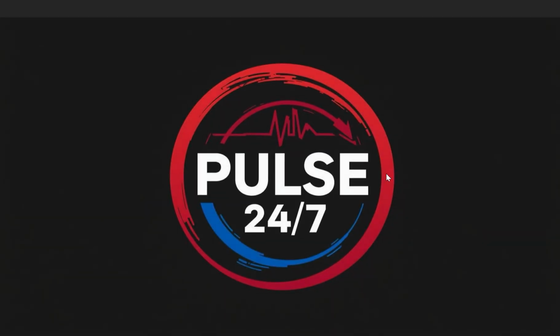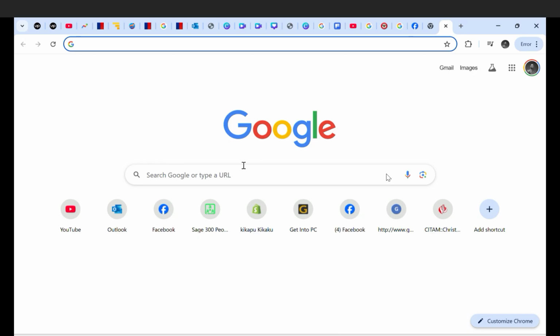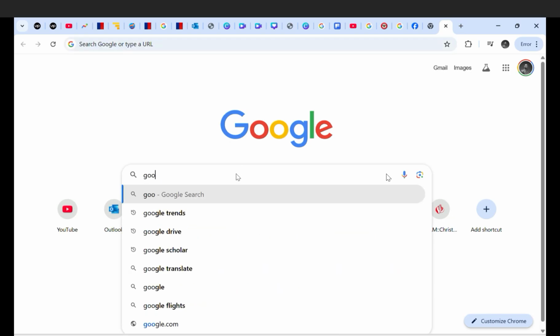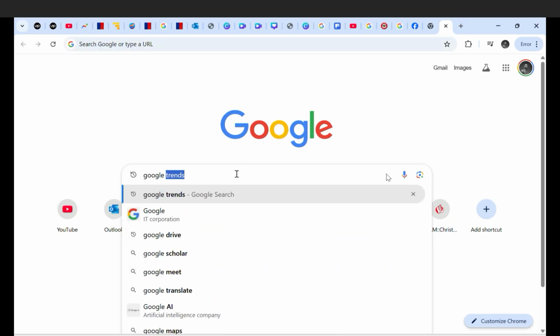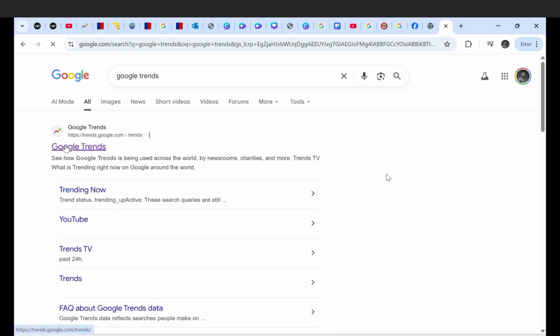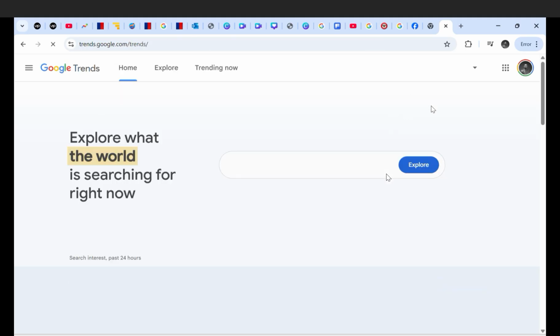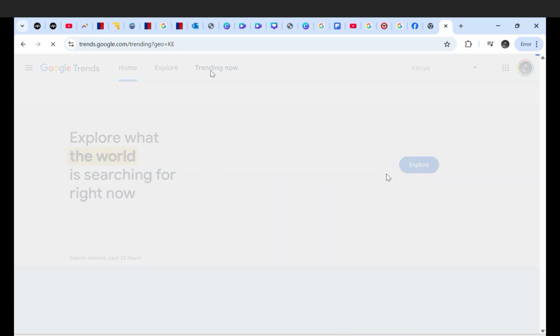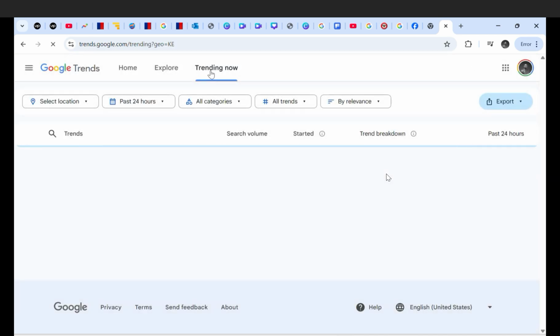So, I just want to show you how you can make money online. You open a new tab and search Google Trends, with a D and S at the end, and then you click on it, and then you click on Trending Now. This will show you the trends in your particular location. My location, as you can see, is Kenya.